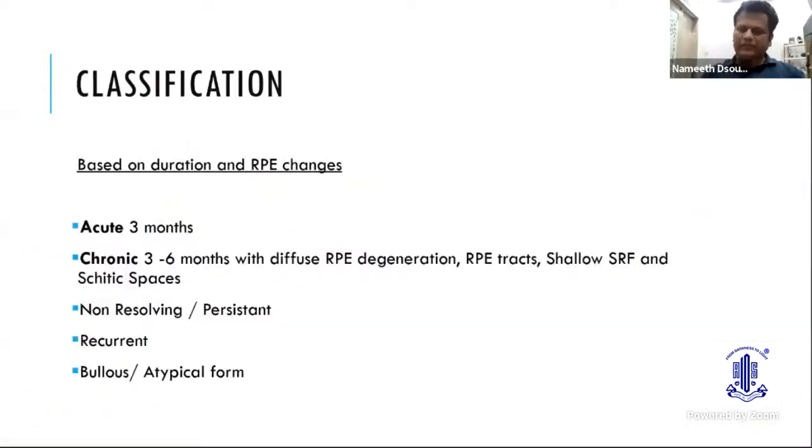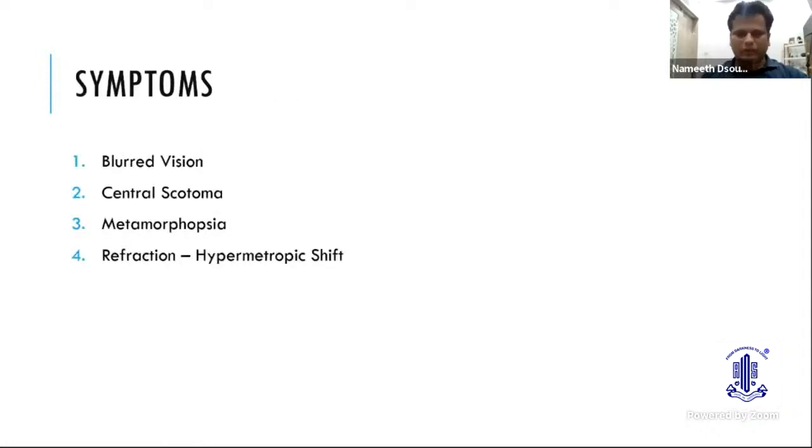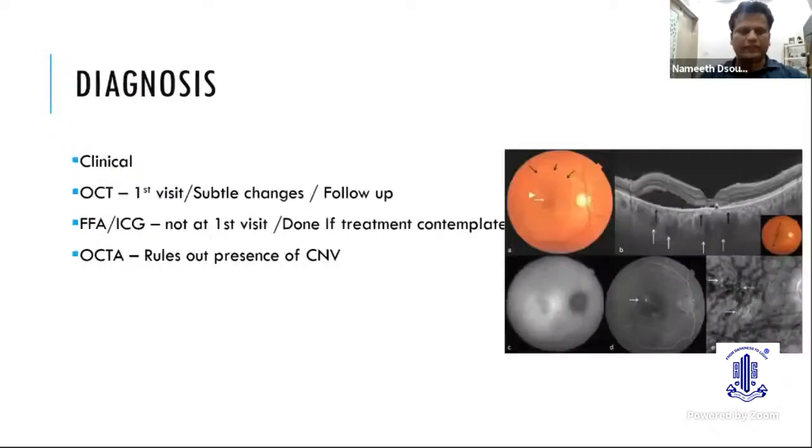Now, based on the duration and RPE changes, CSR is basically classified as acute and chronic. In chronic, we see a lot of RPE degeneration, tracts, shallow SRF, and cystic spaces. The clinical course is that acute CSRs are usually self-resolving in 90% of the cases. However, 2 to 9% end up being chronic, and recurrence is usually seen in about 30 to 50% after 1 year. Symptoms, as you all know, the patient comes with blurred vision, central scotoma, metamorphopsia, and when we do a refraction, there is a hypermetropic shift.